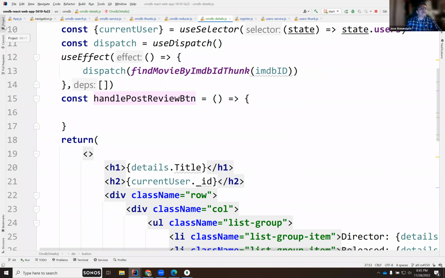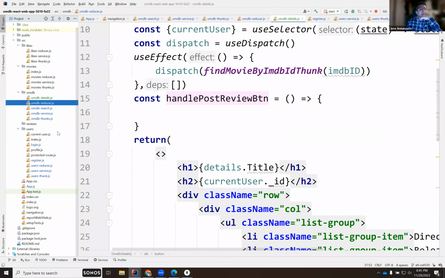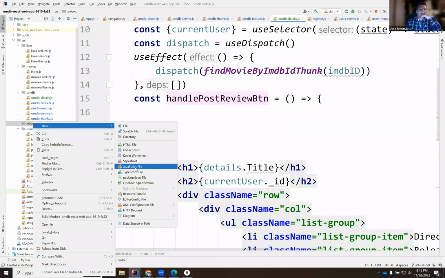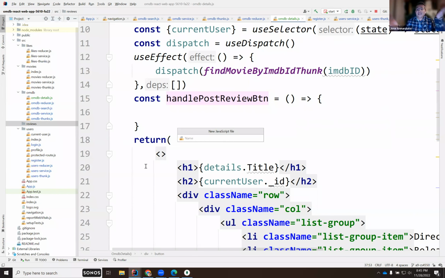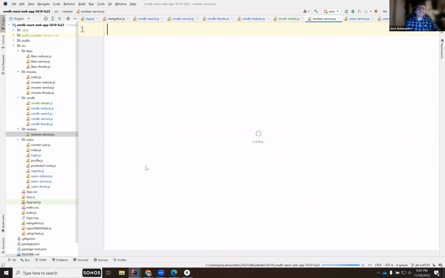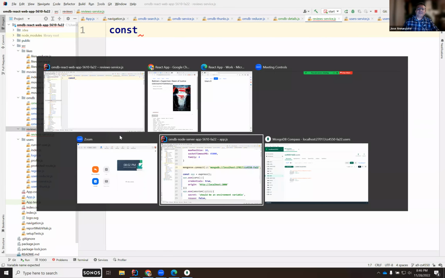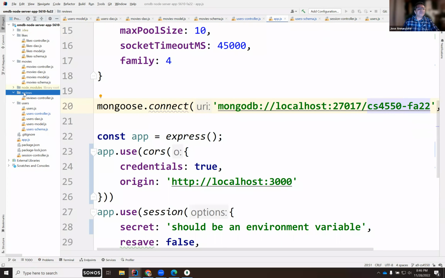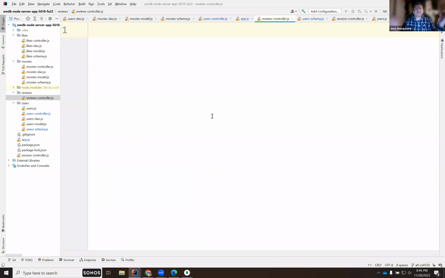So let's do that. Let's create a review. Okay, it's empty. So let's create a service for this. Let's create a service because we need to tell the server that Alice wrote this review about Batman. Right. So this will be reviews service, and we'll need to post it somewhere. So we'll need a URL. Notice that the server doesn't know anything about reviews, or do they? I don't think we added that at all, did we? Yeah, it's empty. We didn't do anything. Oh, we did. We do have a reviews control. Okay, we never did anything in here.